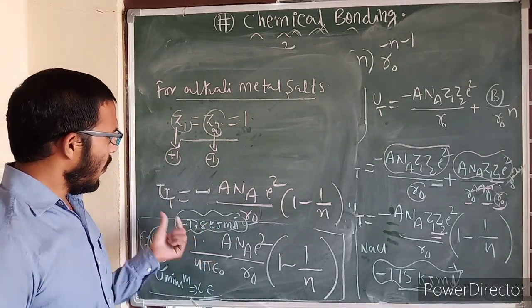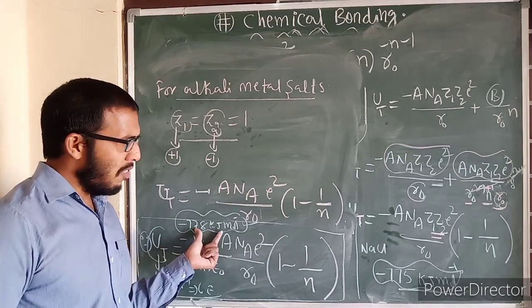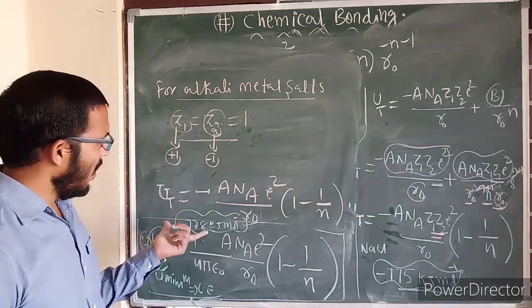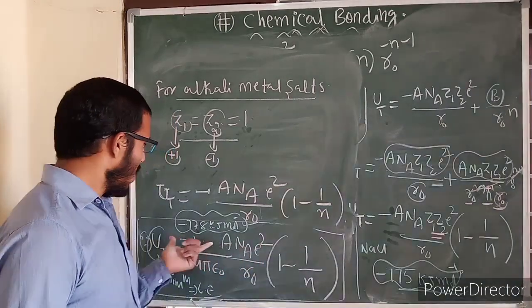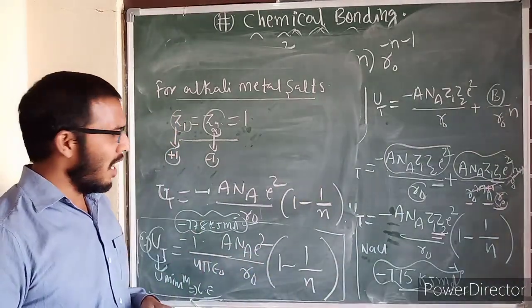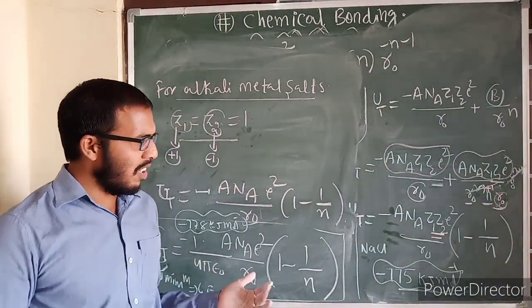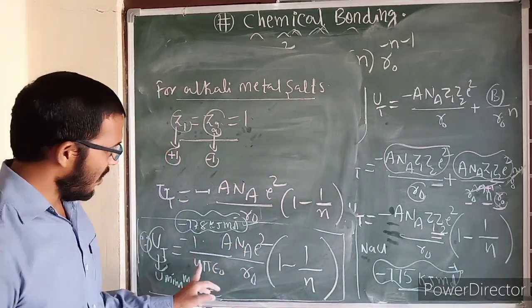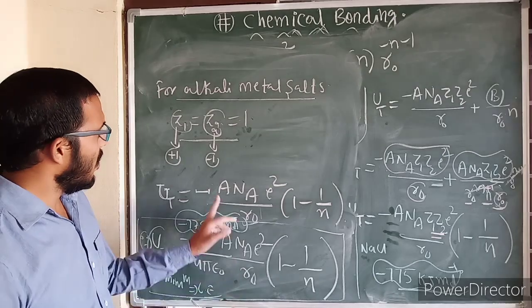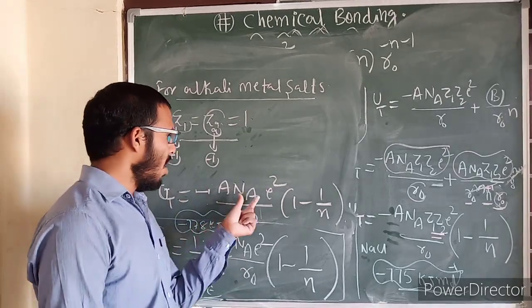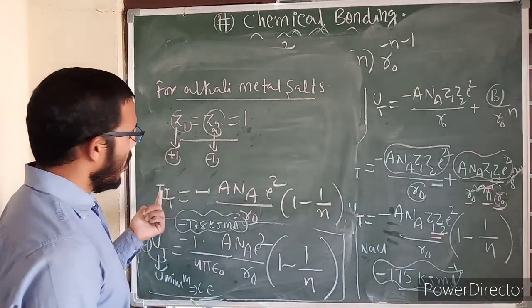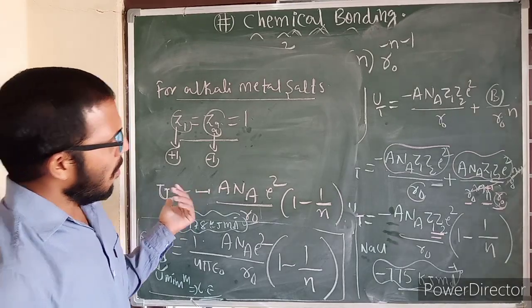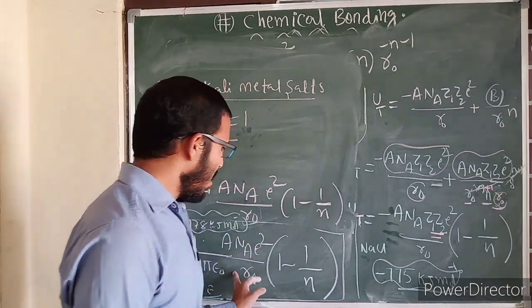But instead of calculating these theoretical values, around 1917, Born and Lande proposed this equation. In all the IIT advanced textbooks also they have directly given this equation, and few things they mention, that is the Madelung constant, and one more thing, the Born exponent, and this kind of terms.